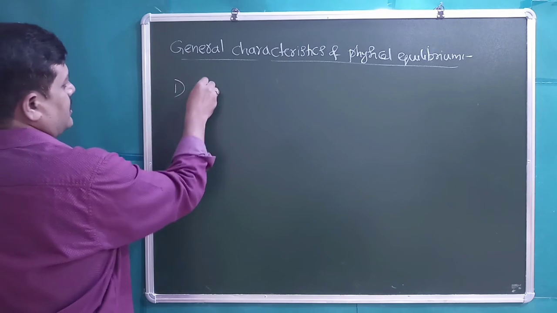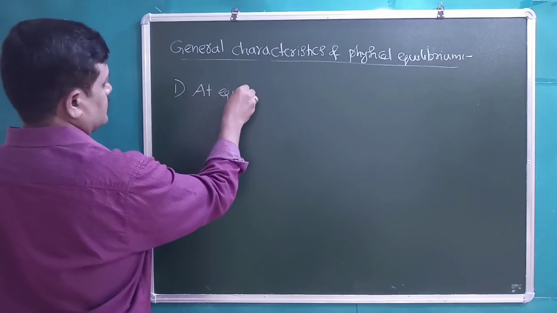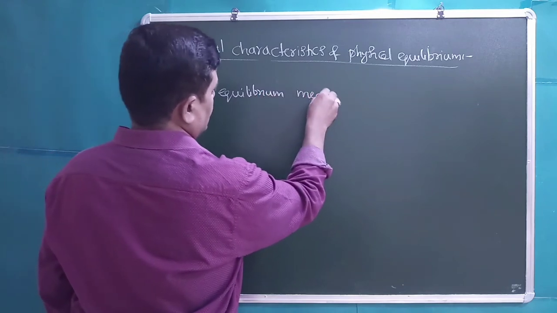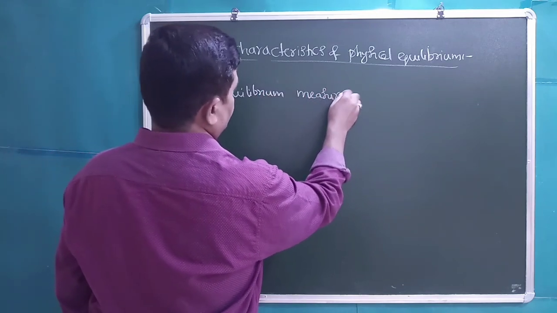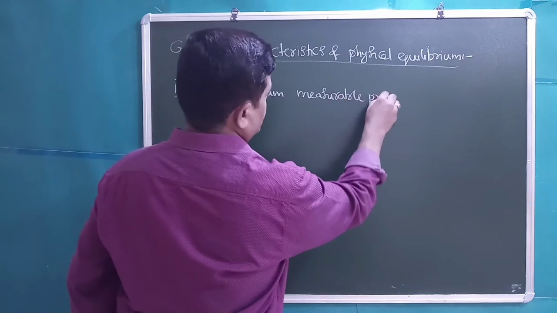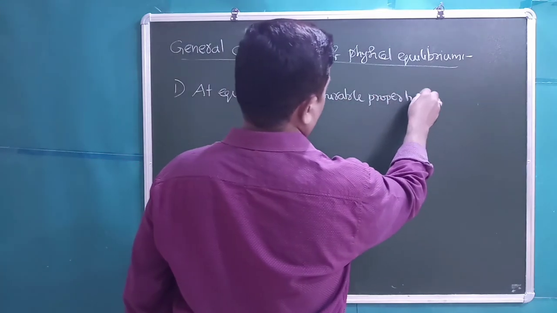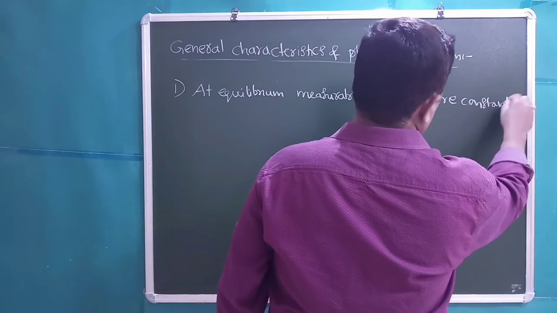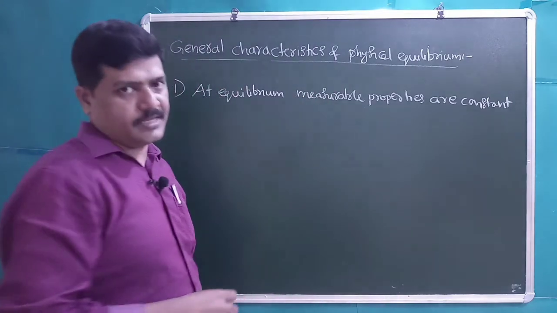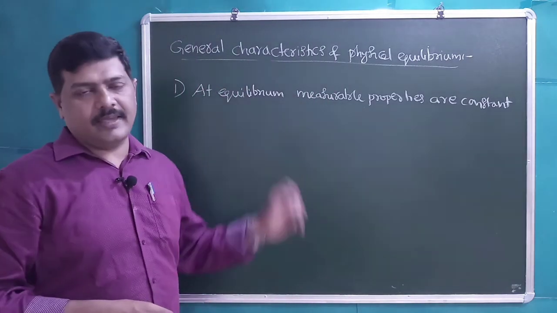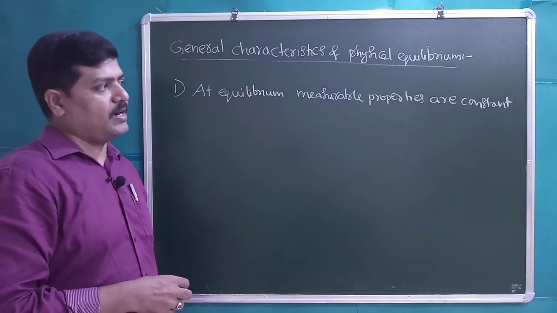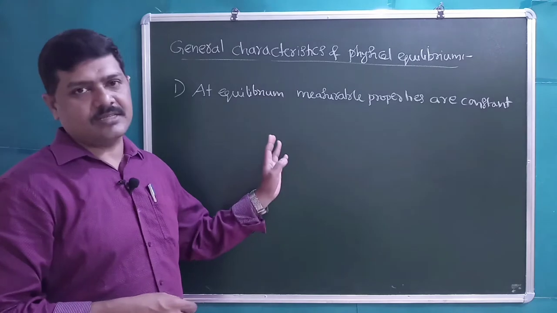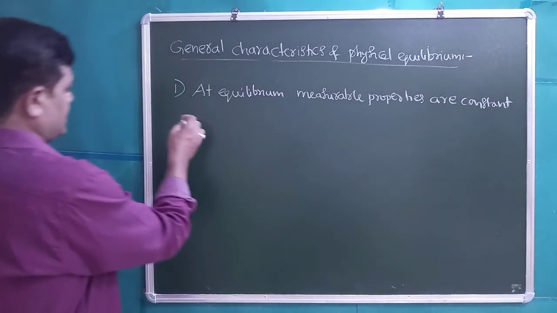At equilibrium, measurable properties are constant. Students, if it is a physical equilibrium, once the equilibrium is attained, measurable properties are constant. That is, properties like pressure, volume, color, concentrations will remain constant.